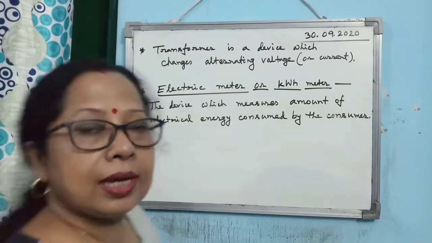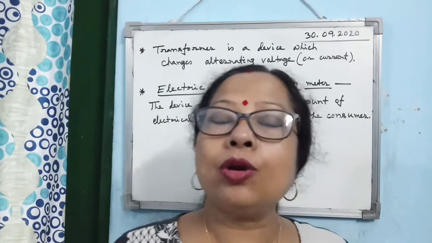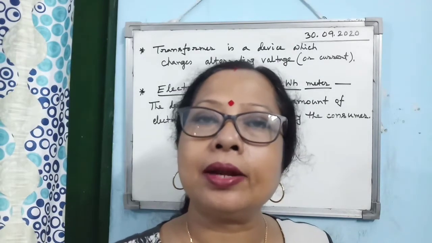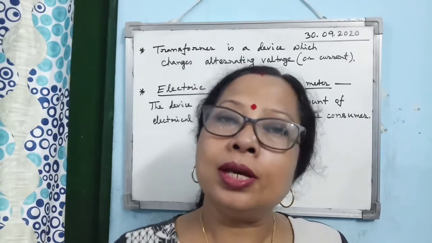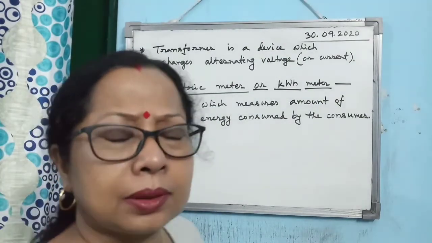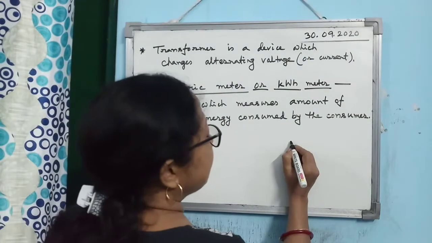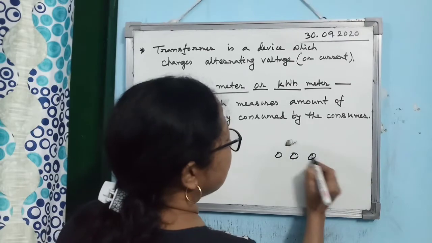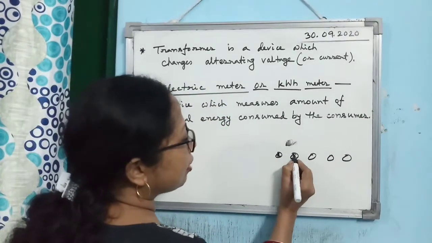Alright, so now in the electric meter, how do we read it? I hope everybody has seen the people who come from the electrical company at the beginning of the month. In the electric meter, there are round openings where the digits are visible.